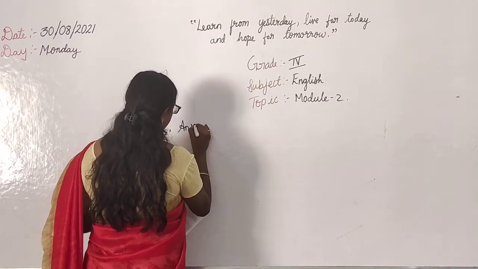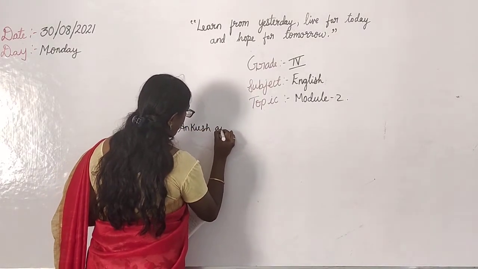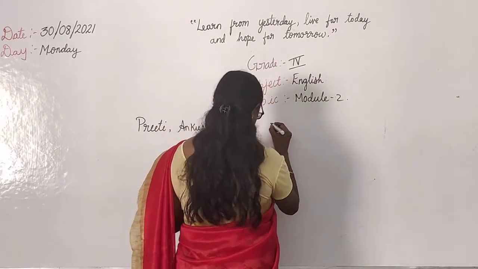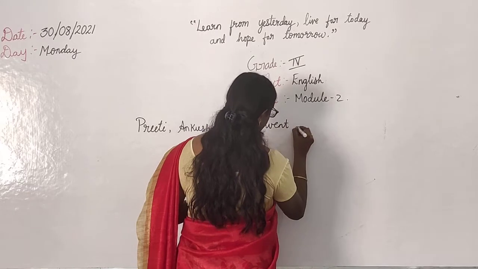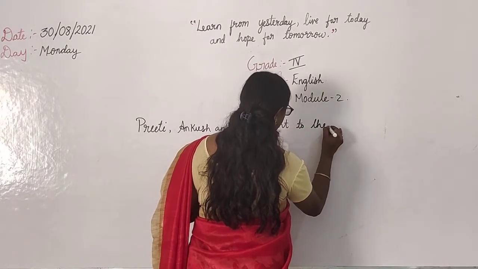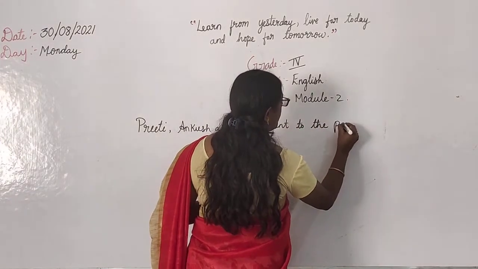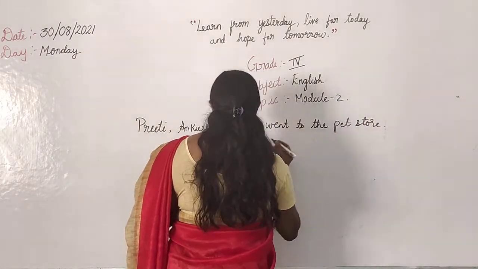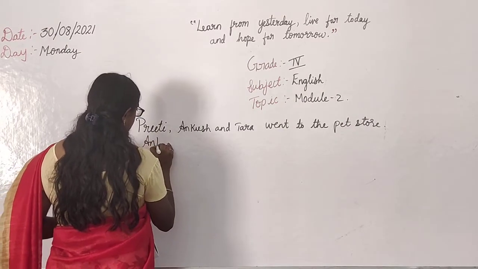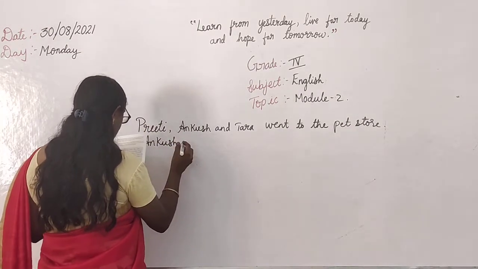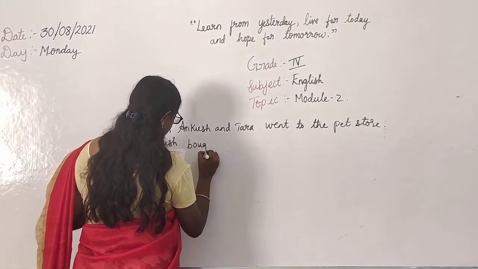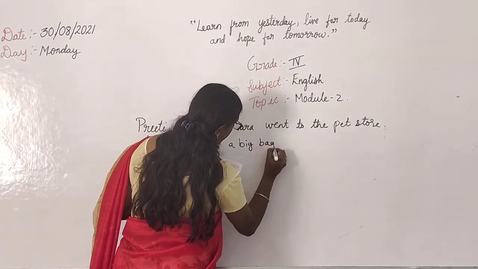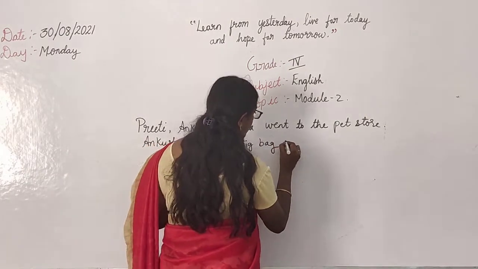Ankush and Tara went to the pet store. Okay, then full stop. Then Ankush bought a big bag, big bag of food.